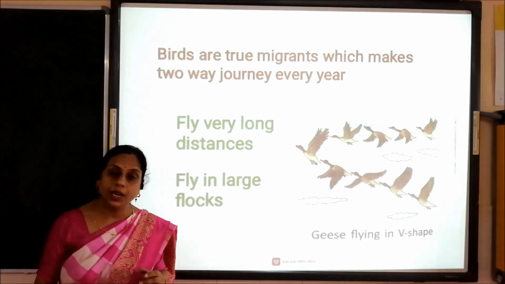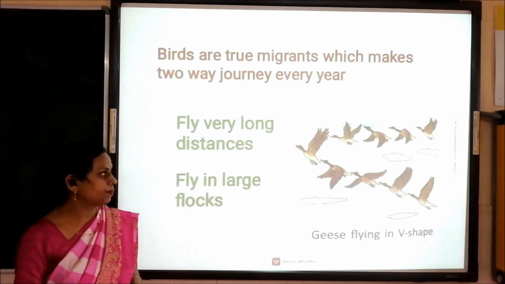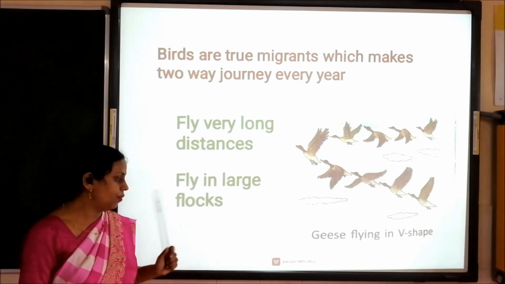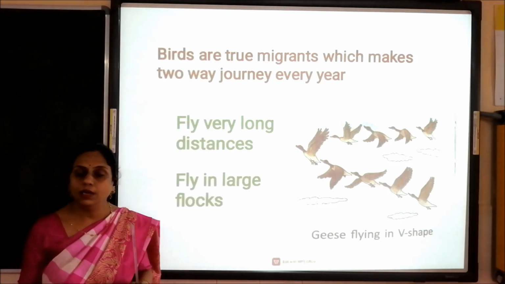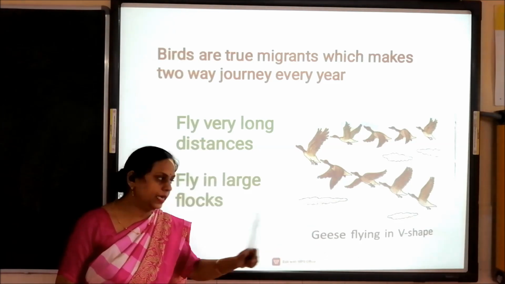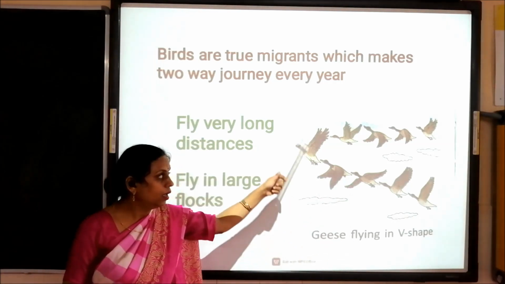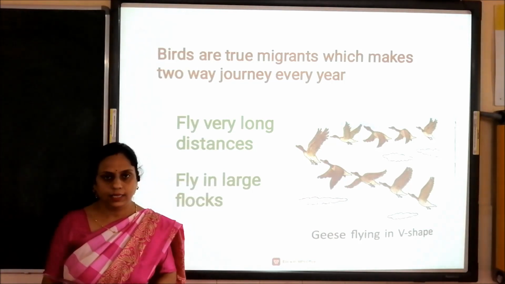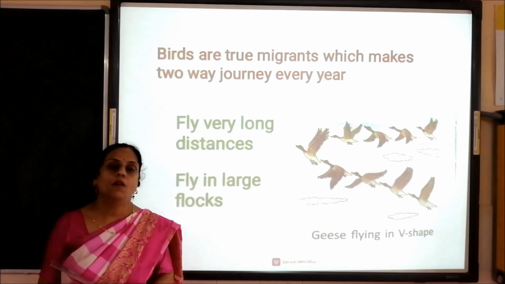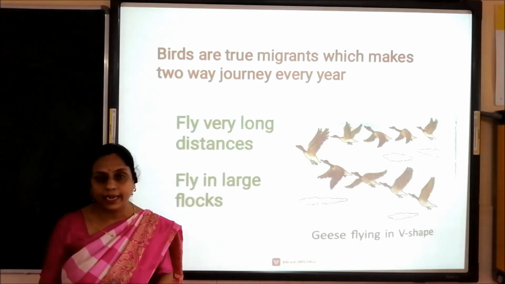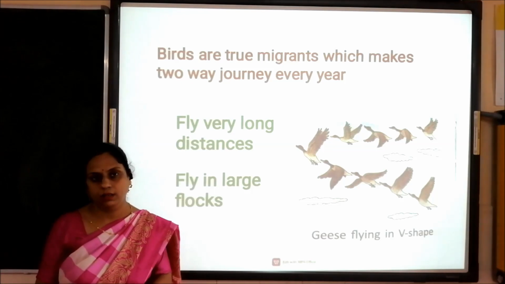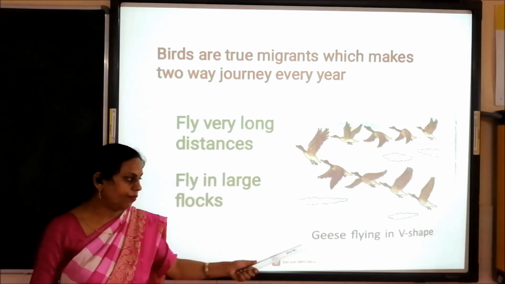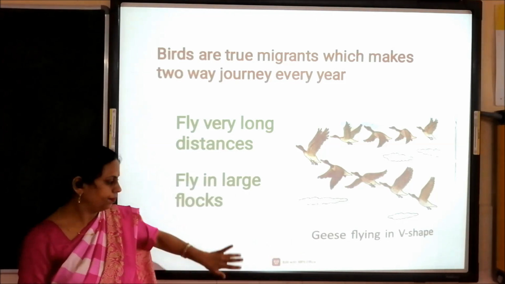And they fly very long distances and in large flocks. Here children, flock means group. Some birds fly in a group. For example, geese. Geese fly in a V shape. Why do geese fly in a V shape? Yes, to take care of their members in case one gets sick or hurt. So for taking care of the members of their group, they fly in a V shape.